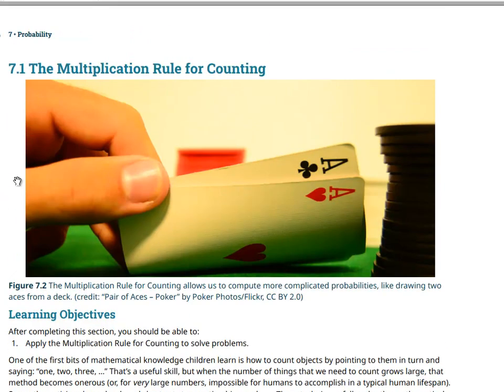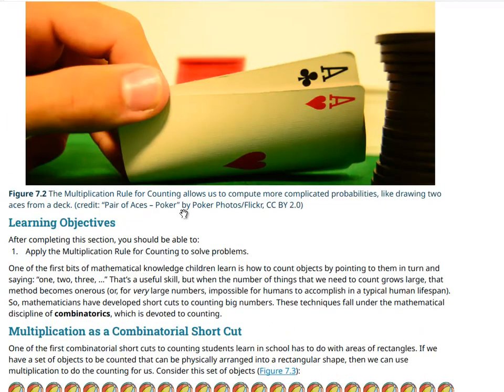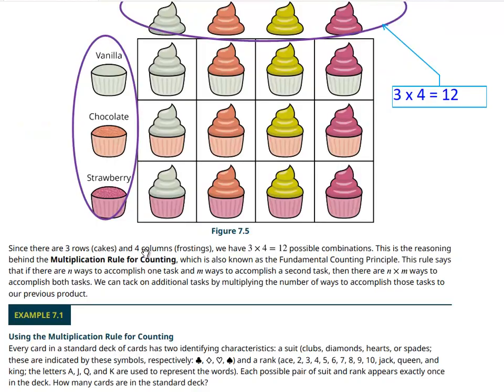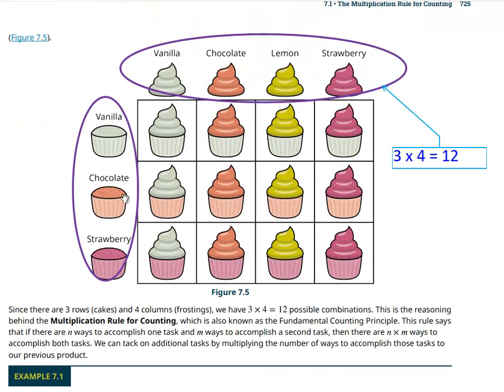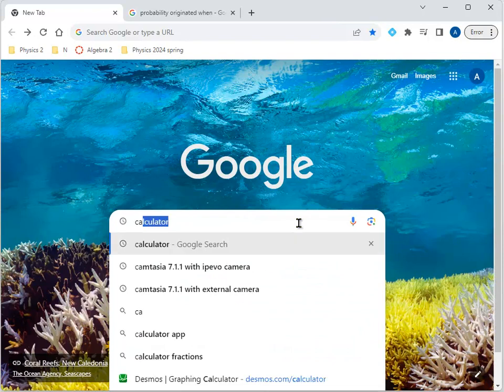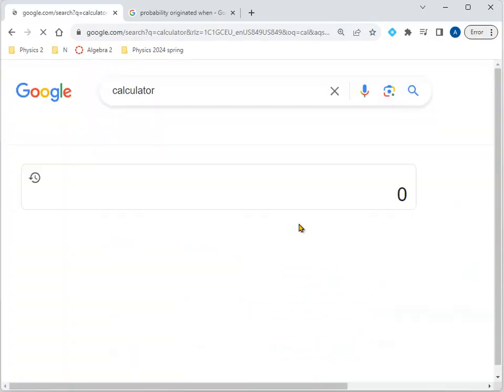So the first section here is the multiplication rule for counting. You can count these beach balls here, or you can arrange them like this. And here they have an example with cupcakes. So 3 choices for the cake itself, and then 4 choices for the frosting, which means you come up with 12 possibilities.